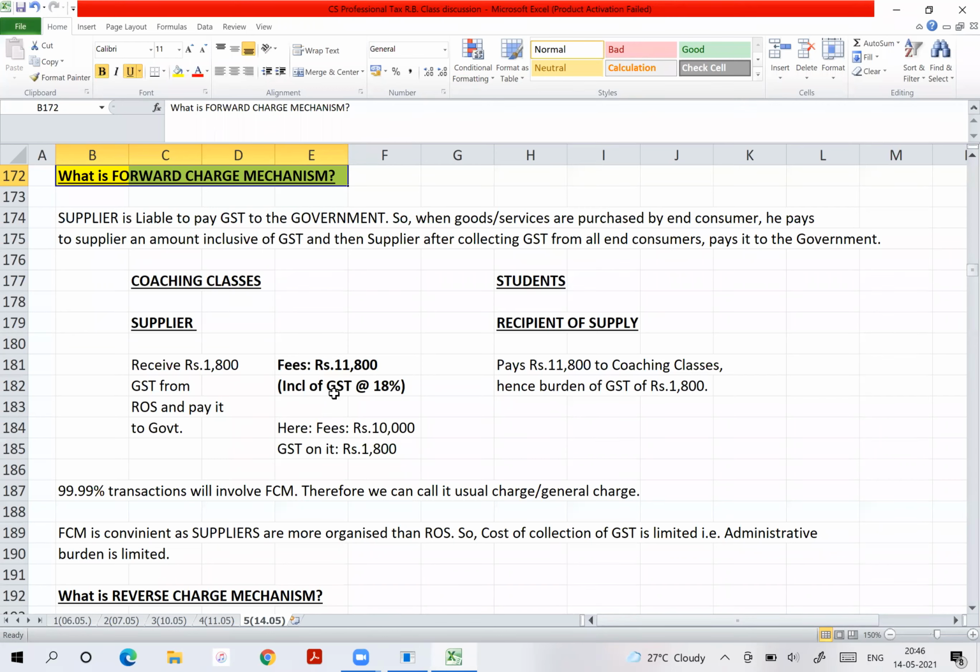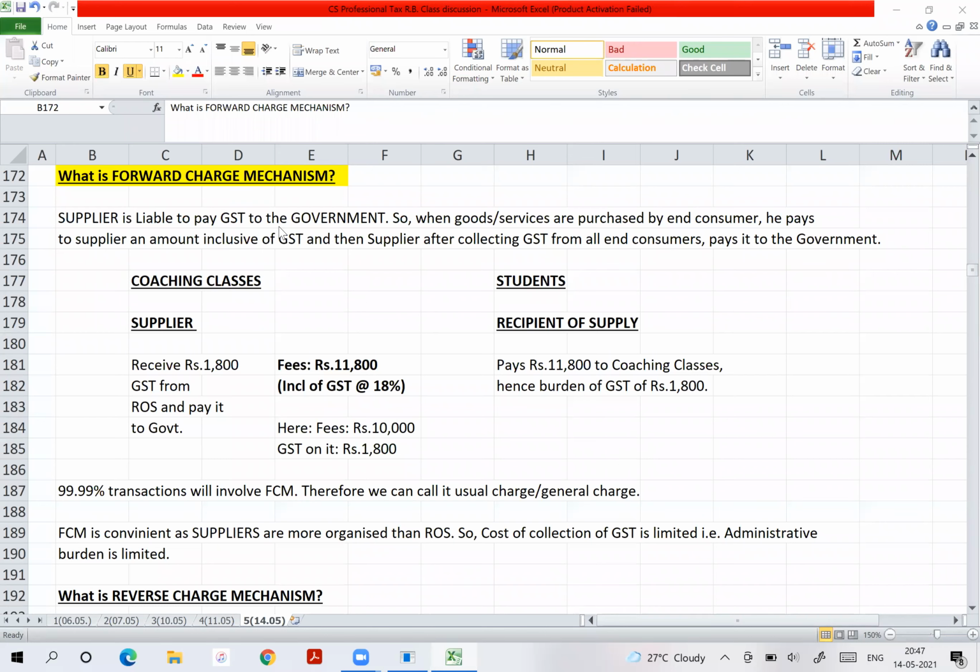Nini, Asmita, when you say that we are liable, what you mean is the burden is on you. Of course, the burden is on you. But do you go to the government and pay that GST? You don't. You pay to the theater owner, and the theater owner pays it to the government. Is the point clear? Yes. Very good. Fantastic. Got it?